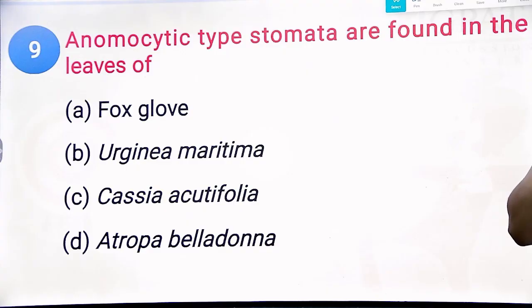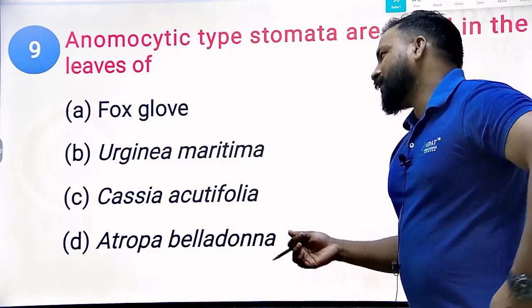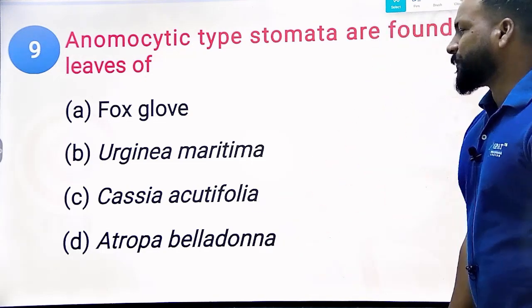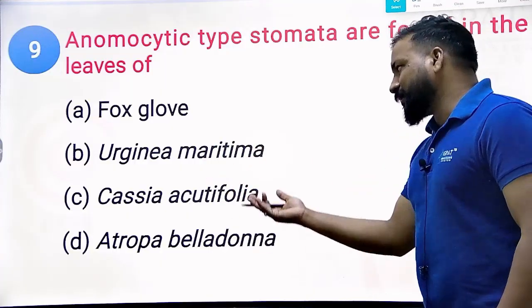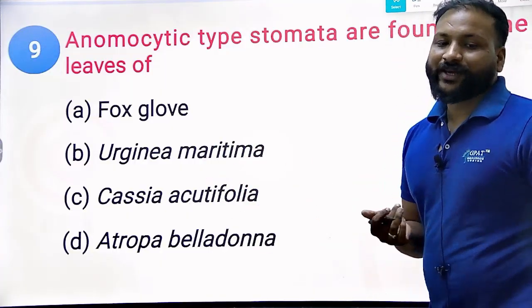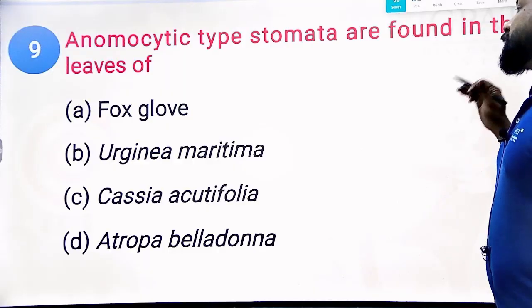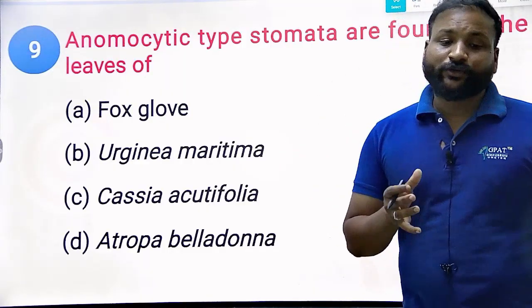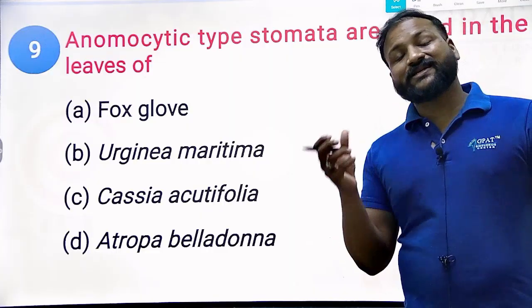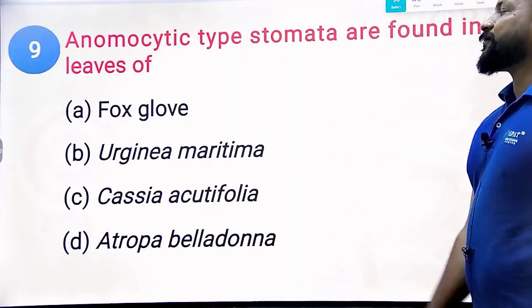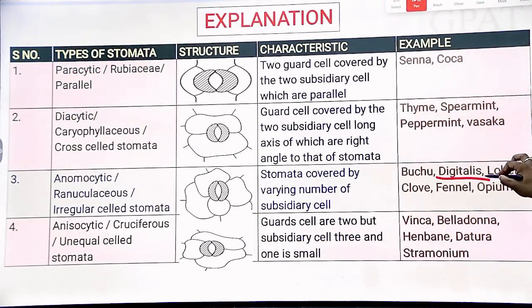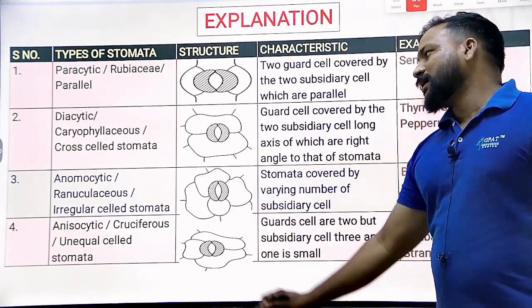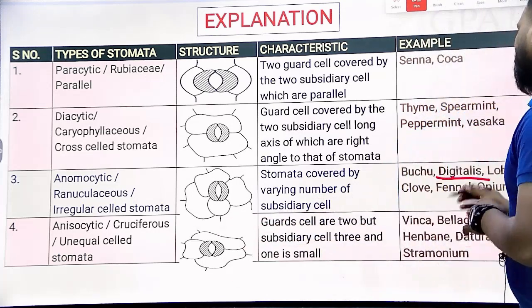Anomocytic stomata has been found in the leaves of foxglove, Urginea maritima, senna, and Atropa belladonna. See here they have mentioned the synonyms, and sometimes they mention the direct biological name. For some drugs, we need to remember their biological source as well as their microscopy. Here anomocytic stomata, or ranunculaceous stomata, which is irregular cell stomata, has been found in foxglove leaf, which means digitalis.